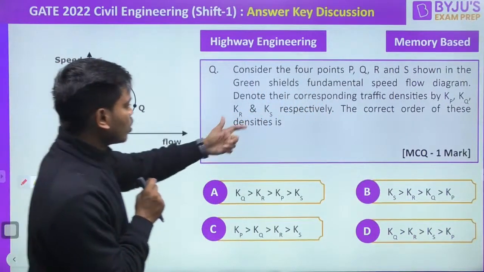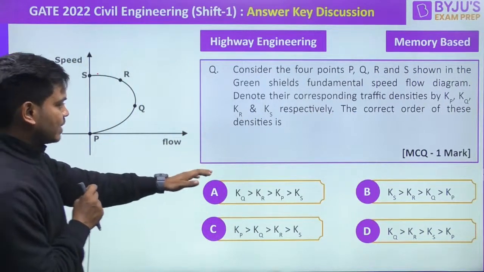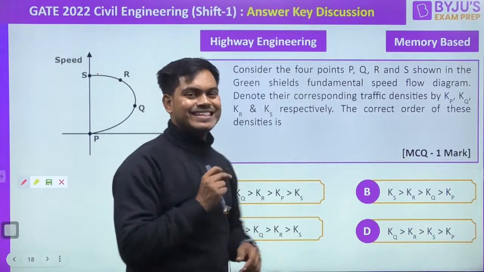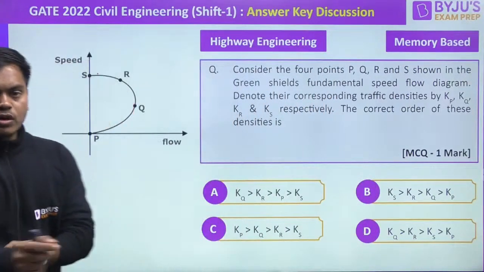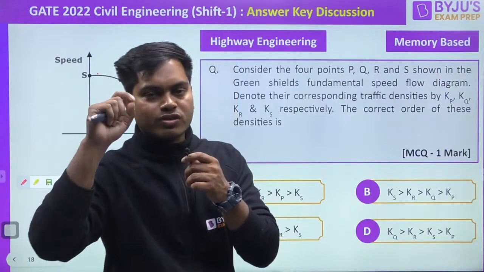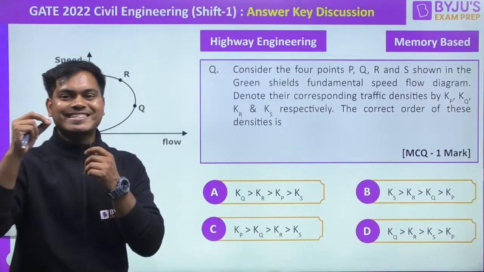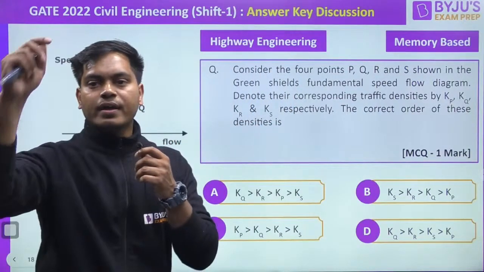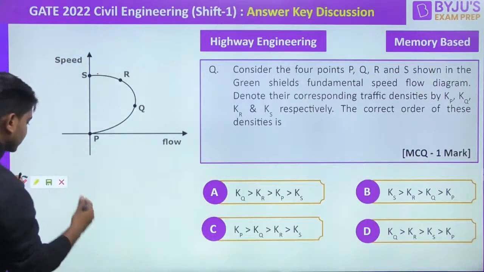And they are saying denote their corresponding traffic densities by KP, KQ, KR, KS respectively. The correct order of these densities will be what? I hope you all remember there was this beautiful relation. Can I know what the relation was? Was it linear, exponential, or logarithmic when I talk about the Greenshields distribution? Raju, okay, and Himanshu, perfect. Just put your answers as well, everyone.